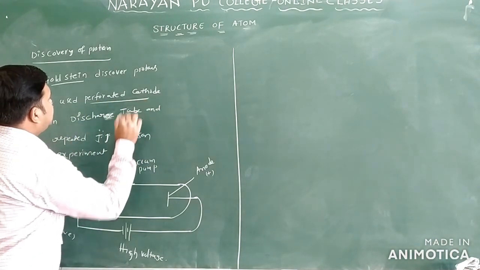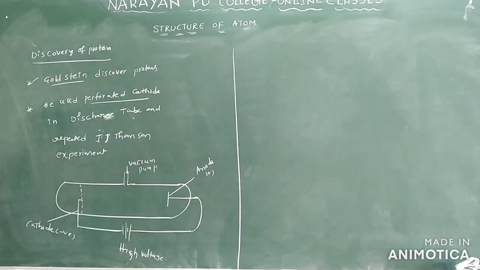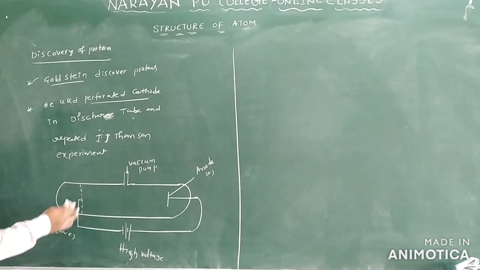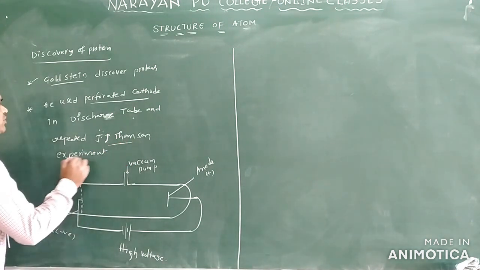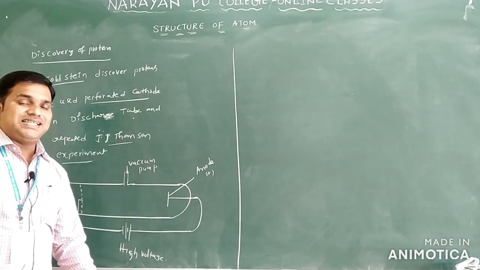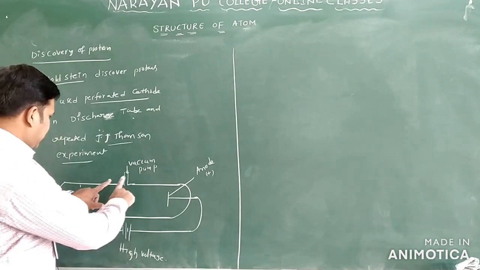So what is this perforated cathode? A cathode having some holes. This is the cathode we have, and it has some holes. He repeated the J.J. Thomson experiment. Already you have discussed the J.J. Thomson discharge tube experiment, so we are taking a discharge tube.